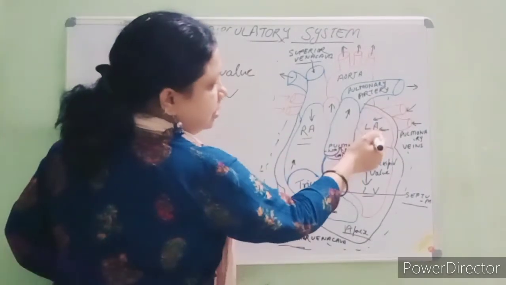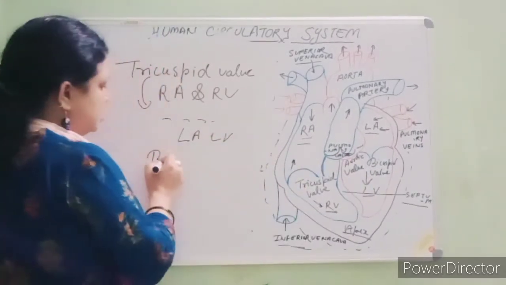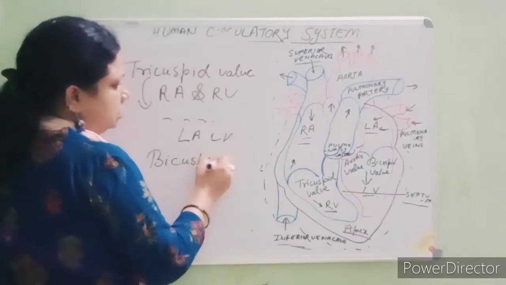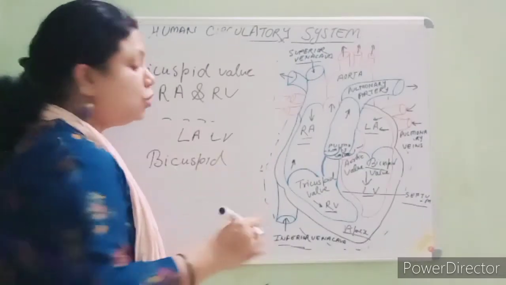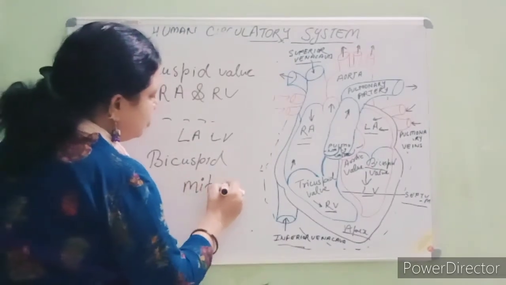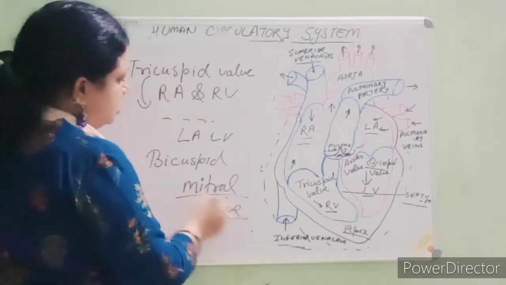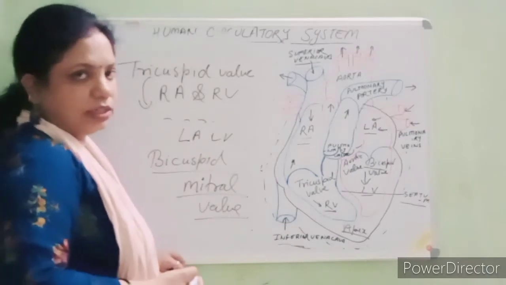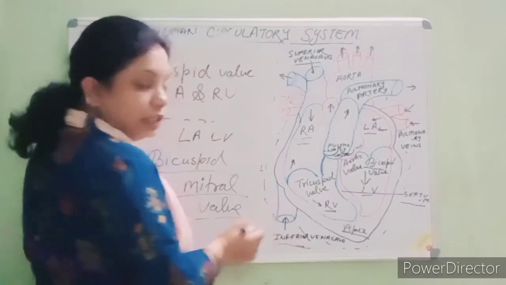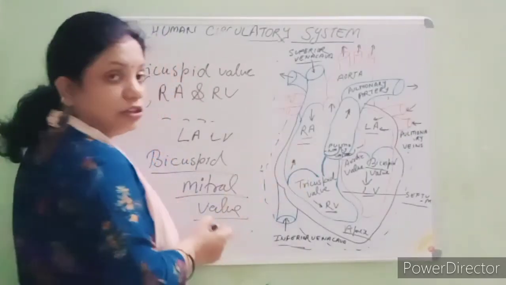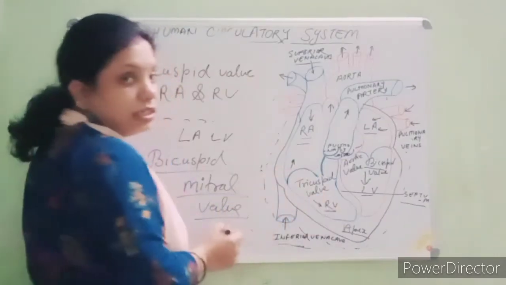And between the left atrium and left ventricle is the bicuspid valve. See here, this is the bicuspid valve, and the bicuspid valve is also known as the mitral valve. Okay, in MCQ it can be asked that the mitral valve is also known as the bicuspid valve. Right? Now let's start. When the blood enters from the inferior vena cava into the right atrium, after that it enters into the right ventricle. Now how does it enter the right ventricle?